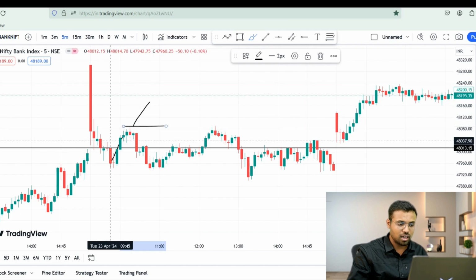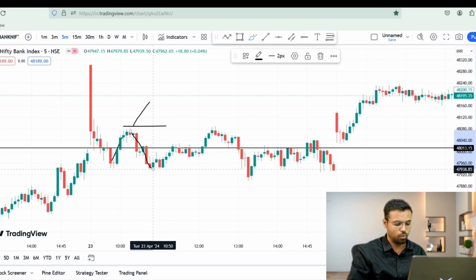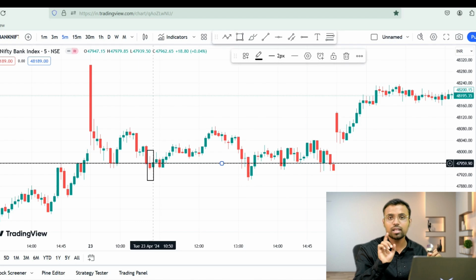This says that the sellers are still dominating, and that is what happened in the market. It ended up creating a newer low. Okay, what we will do in this case, we will shift our open to the newer opening candle. One thing you need to note is, in case of red candles, you will never shift your line upwards.